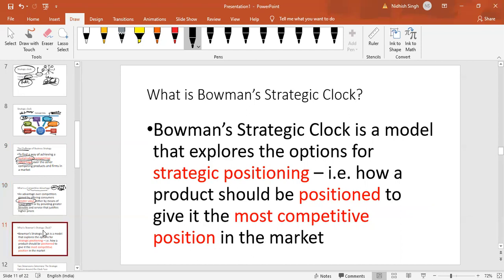So strategic clock gives you 8 options to strategically position yourself in the market, which means how a product should be positioned given the most competitive position in the market or where the other players are. How you can position yourself.